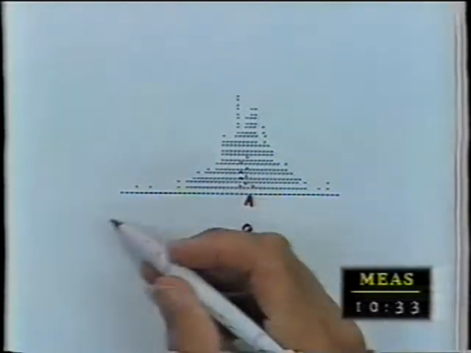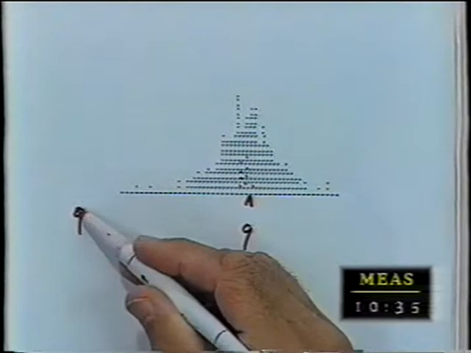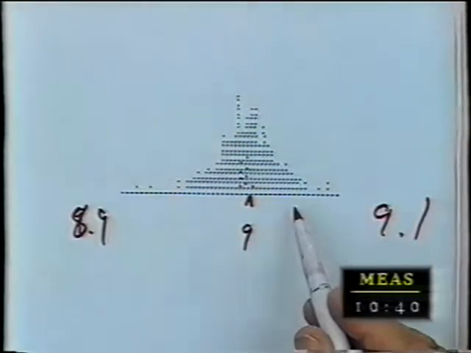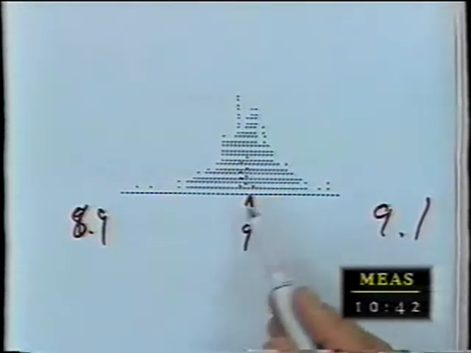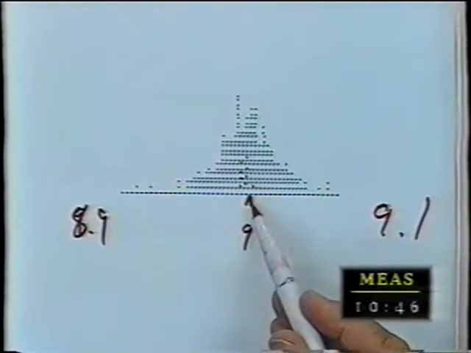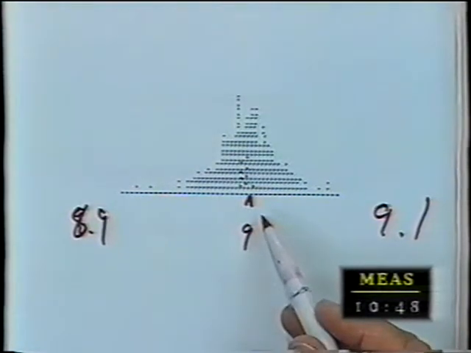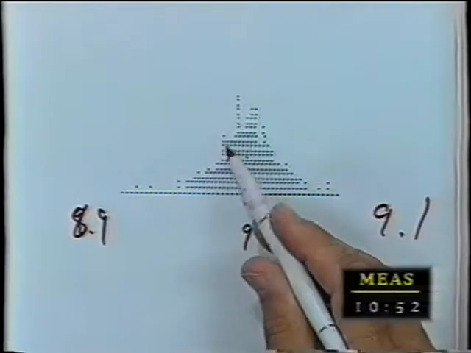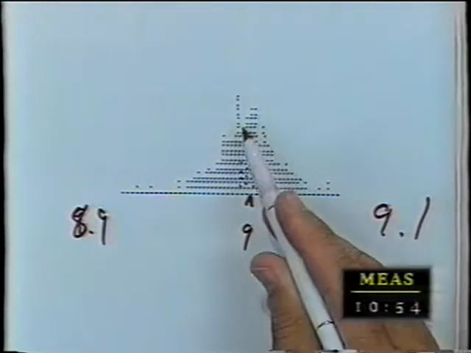And most of the data is pretty dark. This might be 9. This might be 8.9 here. This might be 9.1 there. So most of the data is pretty close to 9. Most people who try to read it as precisely as they can will give numbers pretty close to 9, which is going to be pretty close to the true width of the book. But there are lots and lots of different possible values that could come up.